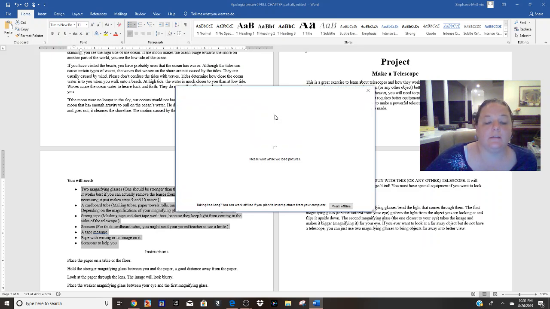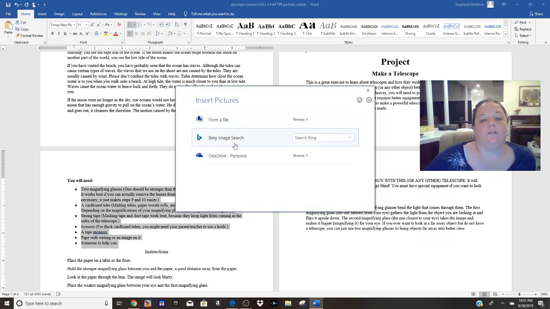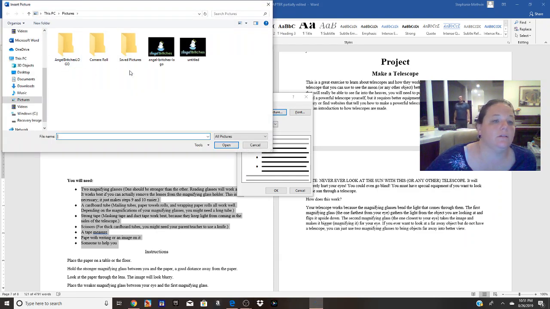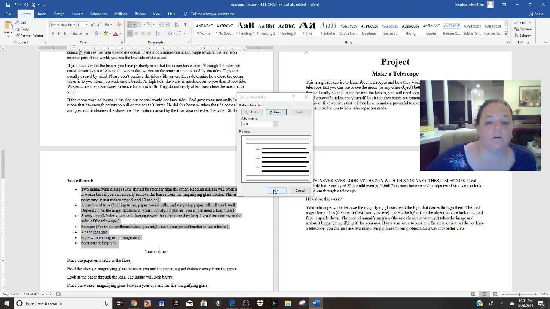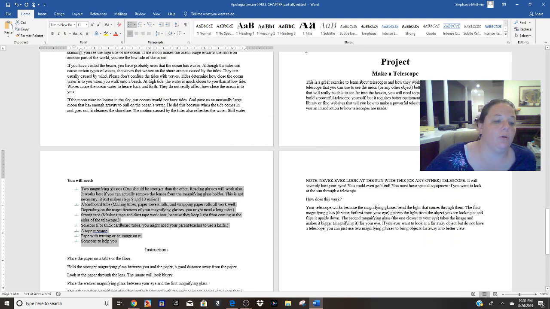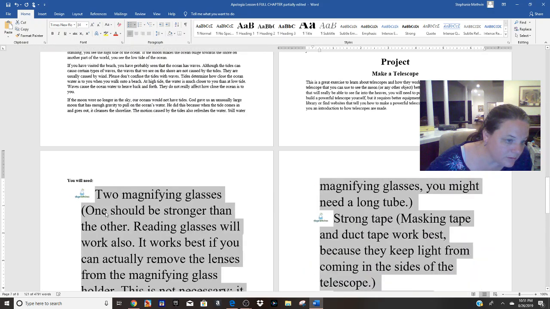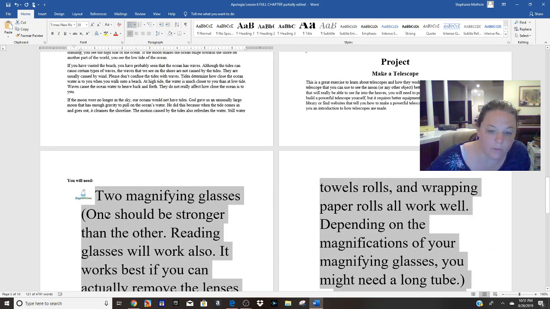and as a matter of fact, let's see what I have from file. I'm sure I have a picture of one of my kids on here somewhere. Look, here's our old logo for our store. Let's use that. Boom. All my bullets are these little Angel Britches logos. I'm making it bigger so you can see it, but I'm not leaving it like this. So, see, all the bullets are these little logos.